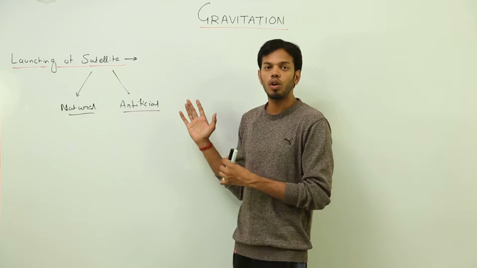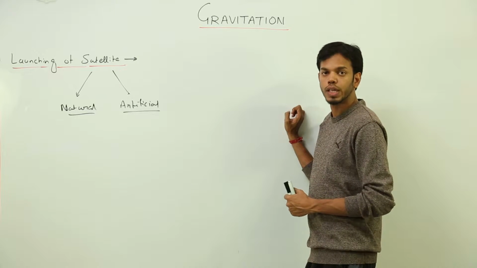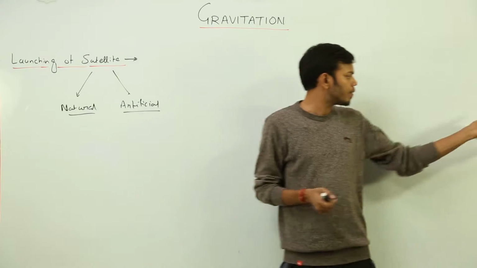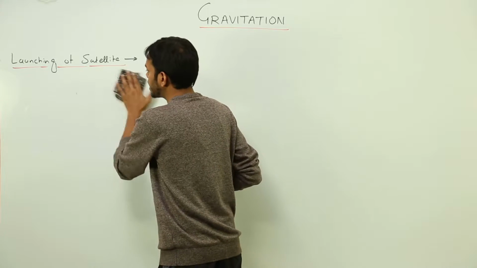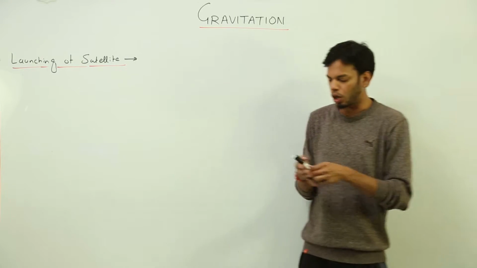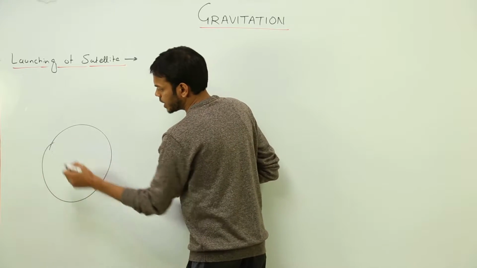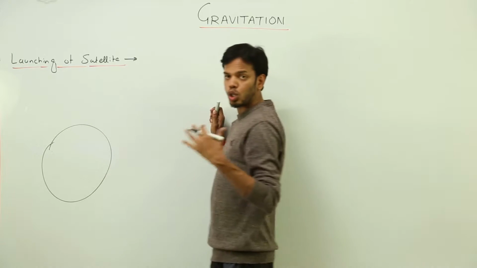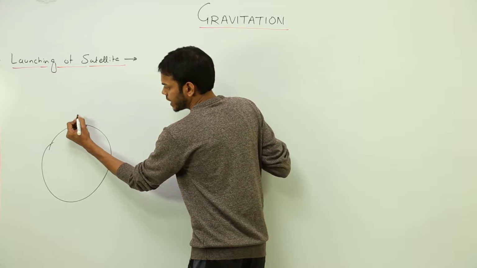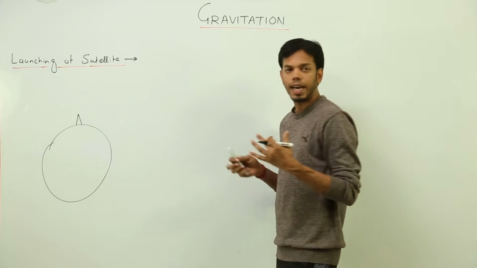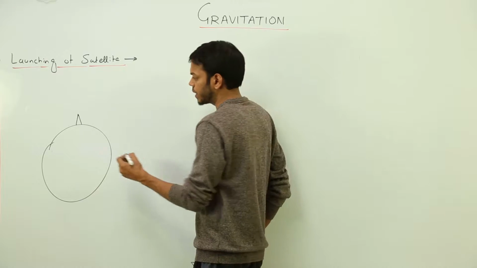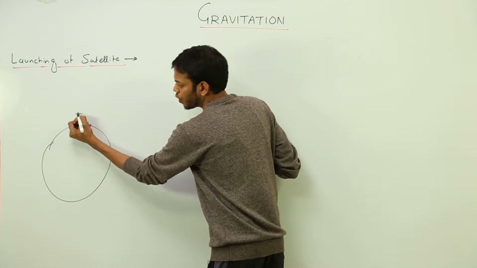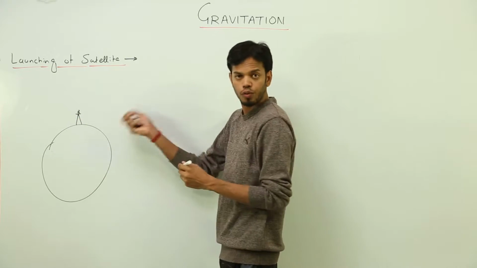So, right now we are going to understand the concept of launching of a satellite. How do we launch a satellite and what are the necessary conditions for it? First of all, I'll explain this with a proper example. Suppose this is Earth, and we make a very tall tower on its surface, like those towers on which our radio communications are made. Here we are standing, like you guys and me. Suppose this is me, and I throw a stone from this point.